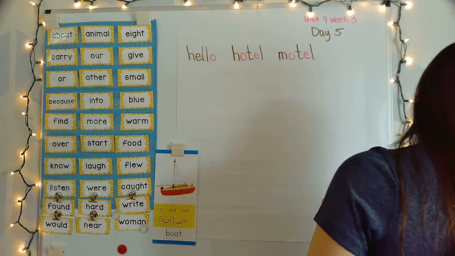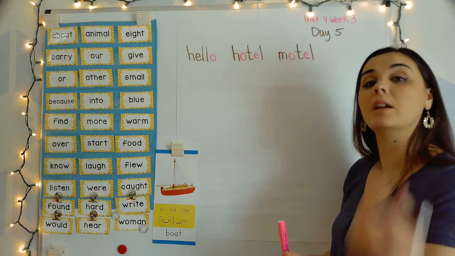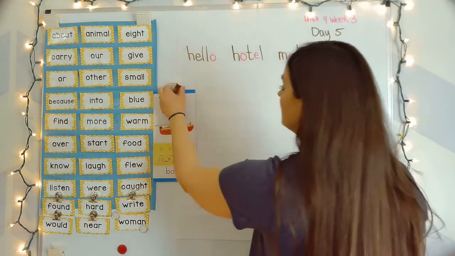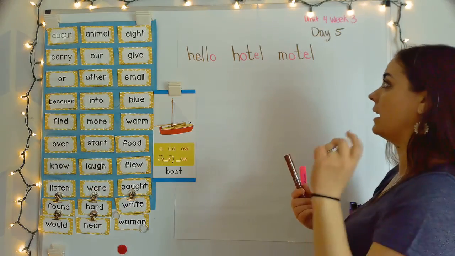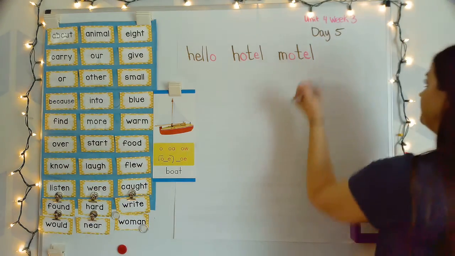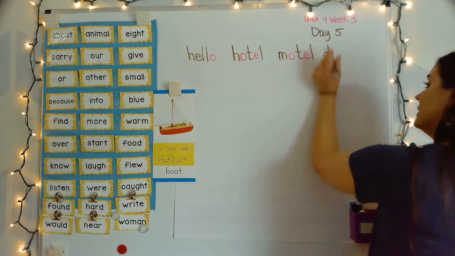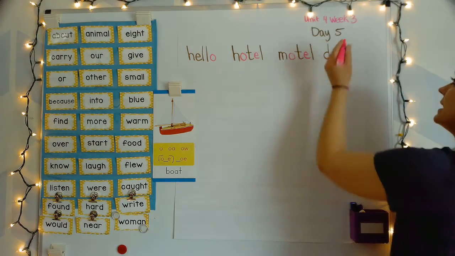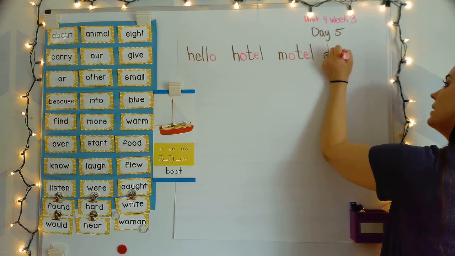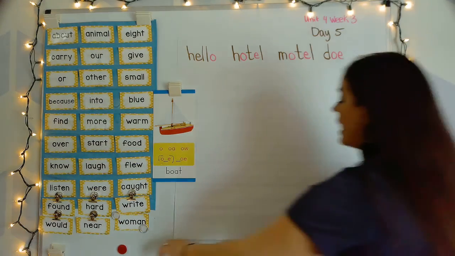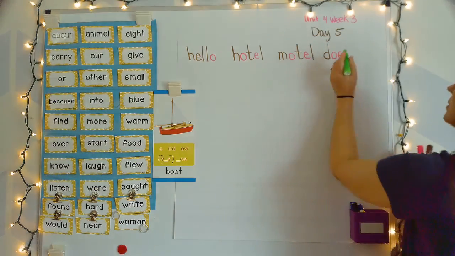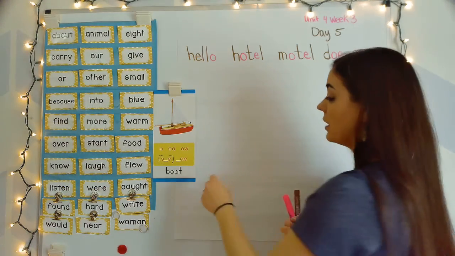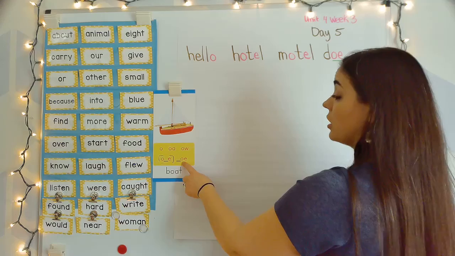Next word, doe. Your turn. Doe. So this word, doe, is like a female deer. And that word, D says duh, and O-E is what's going to make that long O sound. And like I said, those two are a team. They work together to say that long O sound.